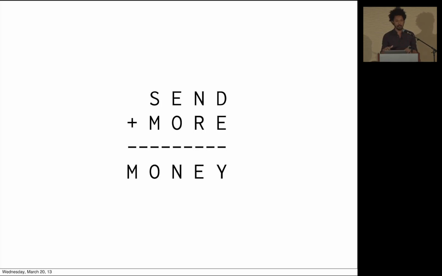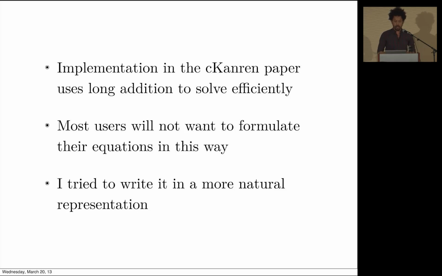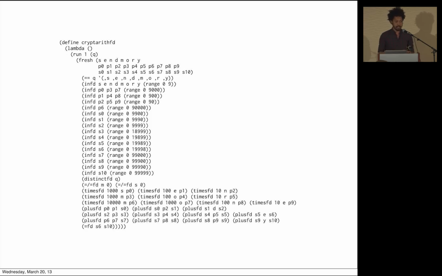But hopefully here, the point of this logic puzzle is what core.logic is used for, and how I saw there was a problem with this particular puzzle and the behavior of the cKanren Scheme version. The implementation of this puzzle in the cKanren paper uses long addition to solve this problem efficiently. Most users are not going to want to formulate their problems in this way. So I tried to write in a much more natural style using cKanren's Scheme and Petite Chez. And I ended up with something like this, right?